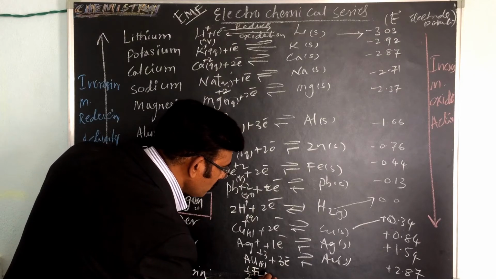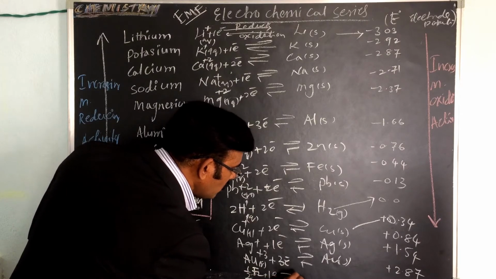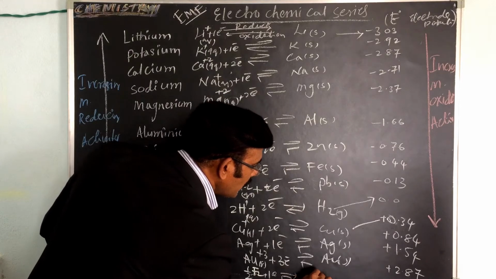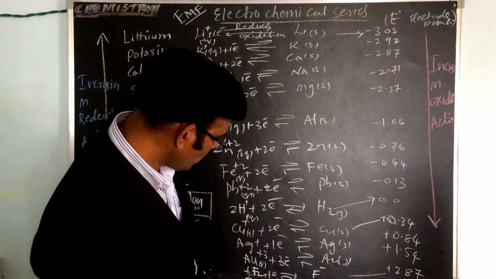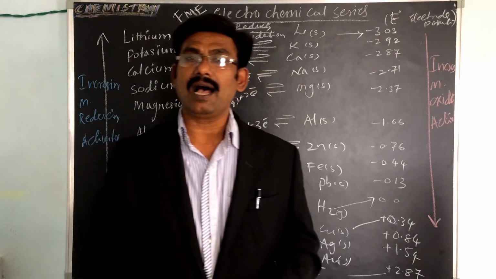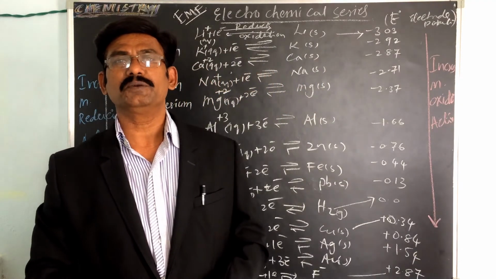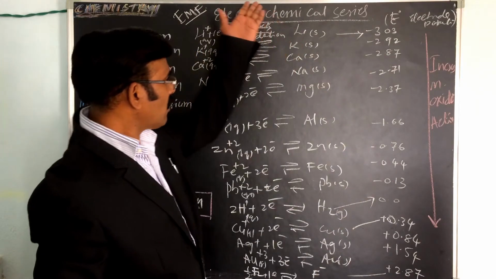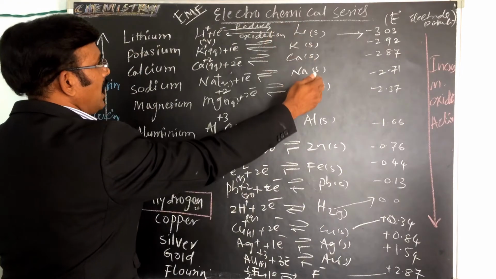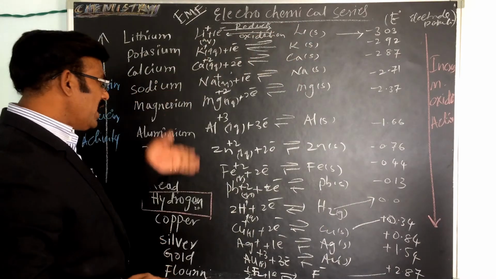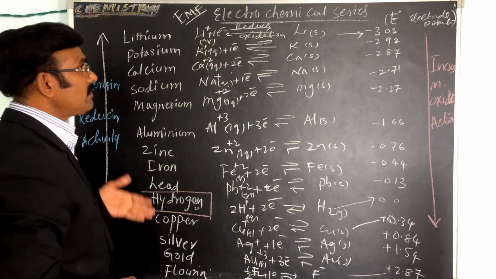And finally, fluorine, F2, taking 1 electron to form F minus. So this is 2.87. It's the highest electropositive. So what happened? These are all equilibrium states. So forward is the reduction and backward is the oxidation in every element.